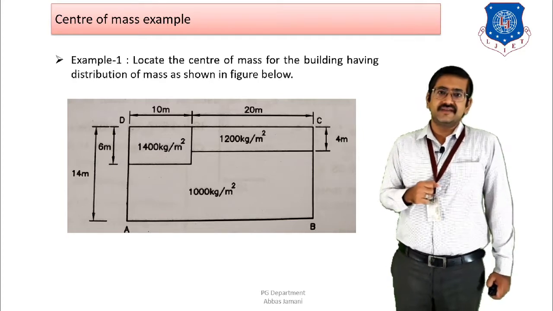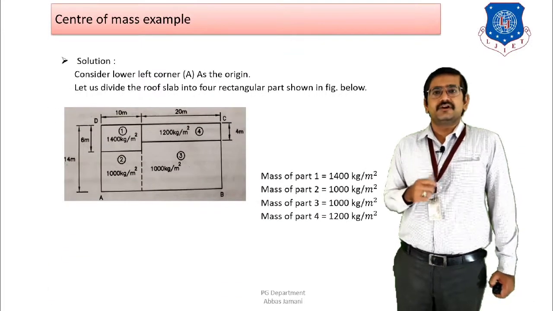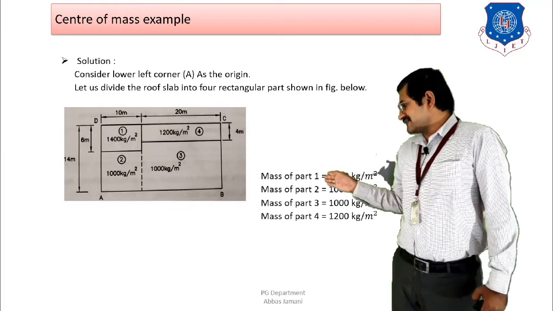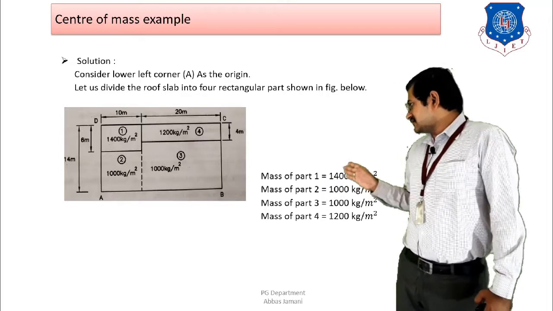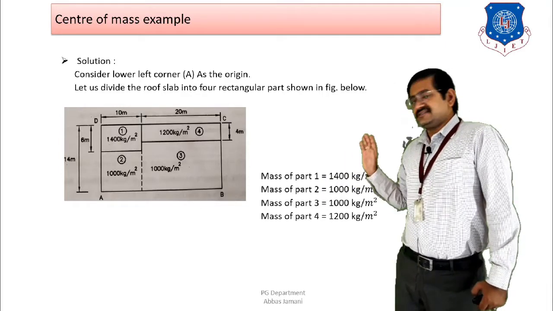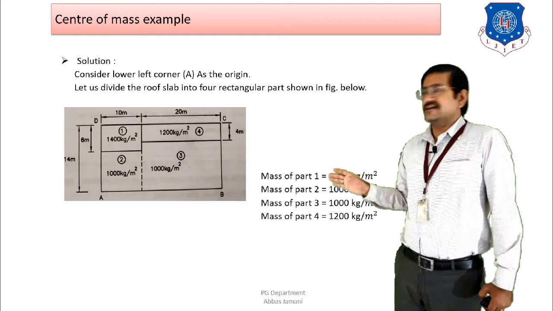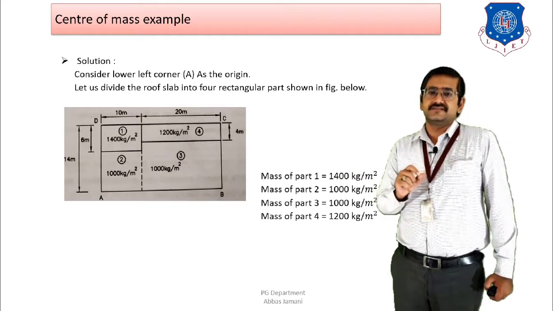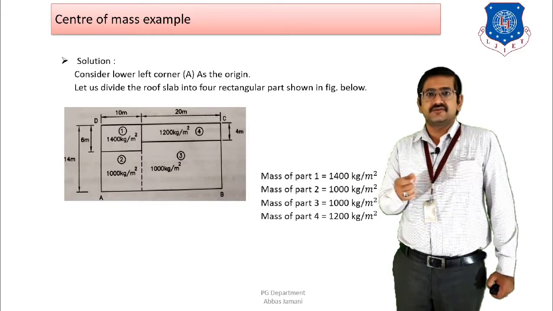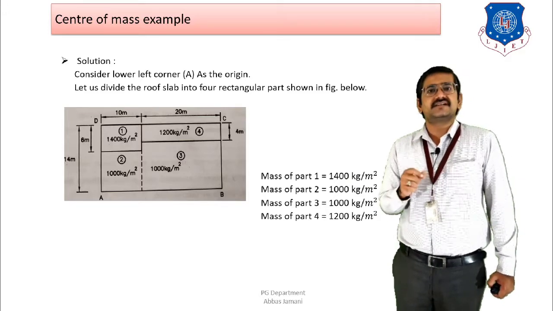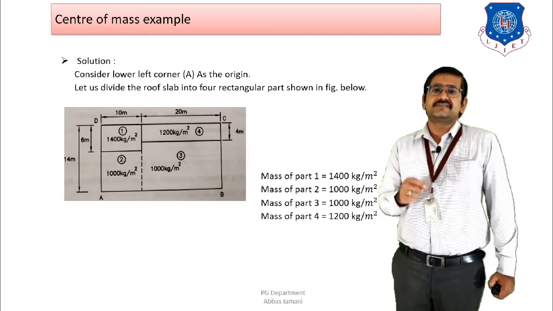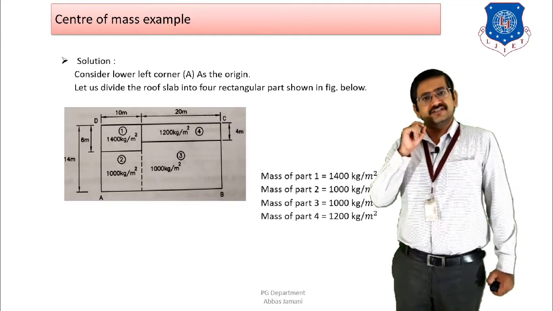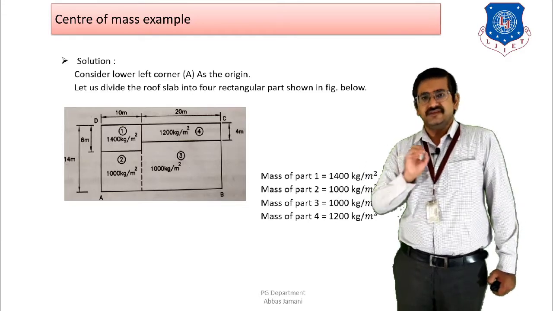So what we do is that first of all we need to decide a point of origin, right? What I have done is that, starting from the left hand side bottom corner, I have given the names A, B, C and D. Accordingly I have selected the left bottom corner, that is the point A, as the point of origin, which I can also say is the 0, 0 point, right? So whatever distances I will be calculating will be with respect to this point of origin, that is 0, 0. Whatever point of origin you select, based on that the distance has to be calculated, right?